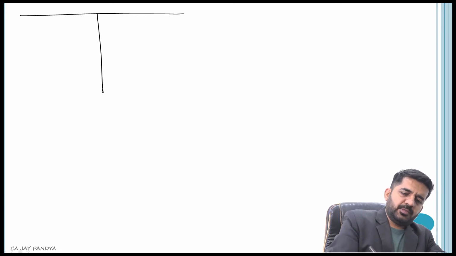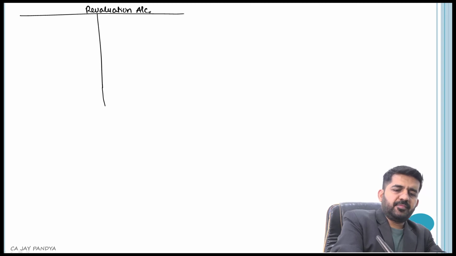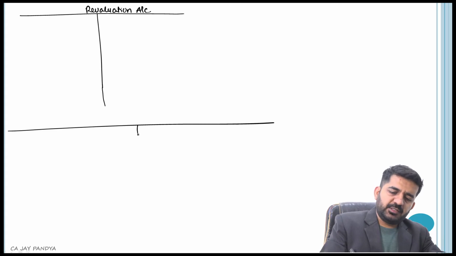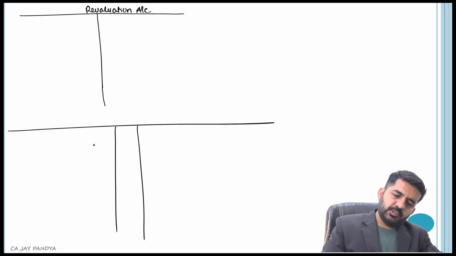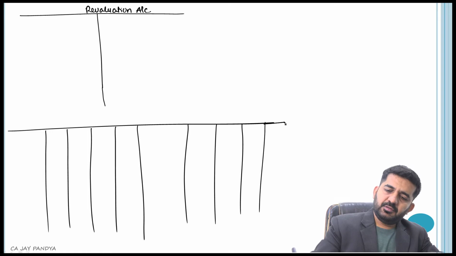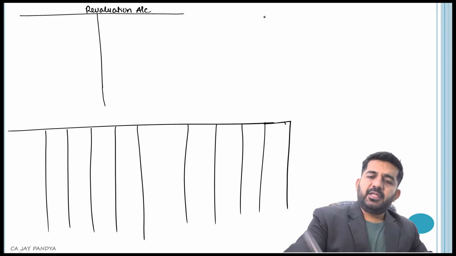revaluation account. Normally it is very small. Partner's capital account, because there will be 4 partners, right? 1, 2, 3 and 4. Then new balance sheet.